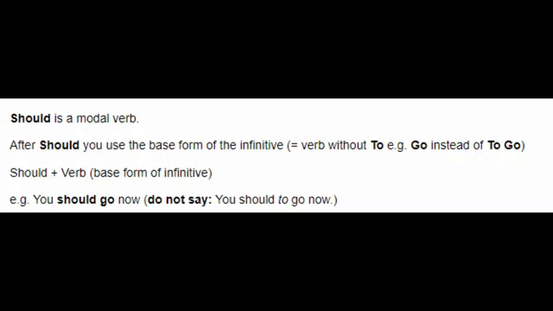Example, go instead of to go. Should plus verb, that is the base form of the infinitive. Example, you should go now. Do not say you should to go now. So this is the use of should we have seen. Keep this in mind that should is a modal verb, and after should we should always use the base form of the infinitive.